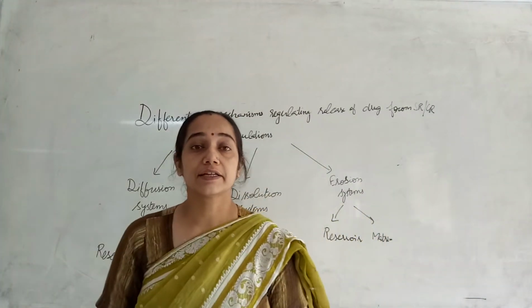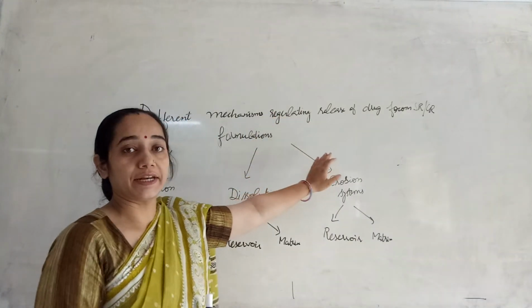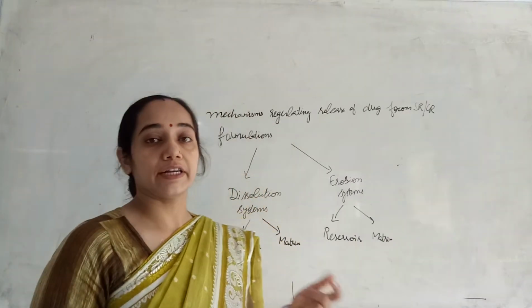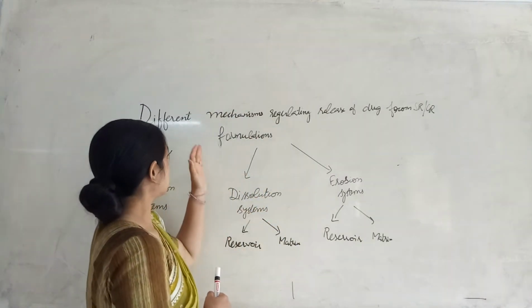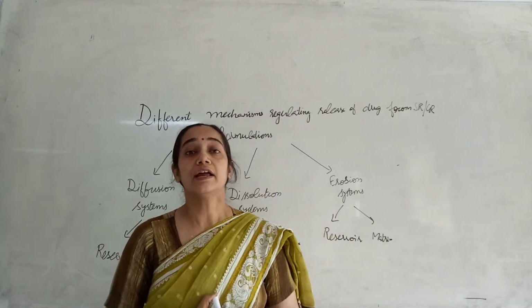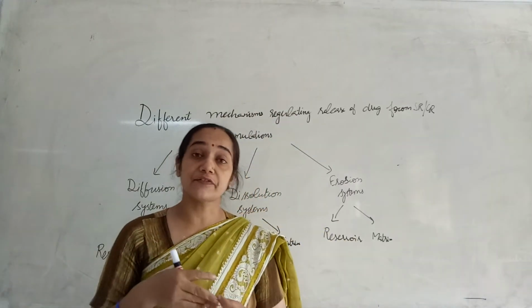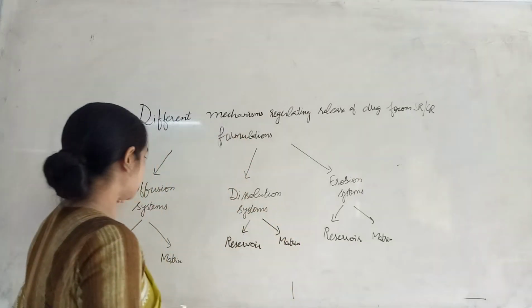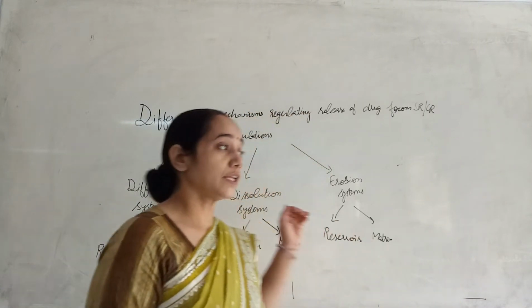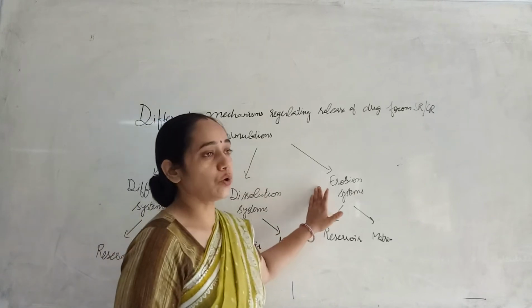Now we will discuss the different mechanisms which are regulating the release of the drug from the sustained release formulations or the controlled release formulations. Now these sustained release formulations and controlled release formulations, as we have discussed earlier, are basically used to regulate the release rate. There are several mechanisms like diffusion systems, where the mechanism of the drug release will be diffusion; dissolution, where the mechanism will be dissolution; and erosion.